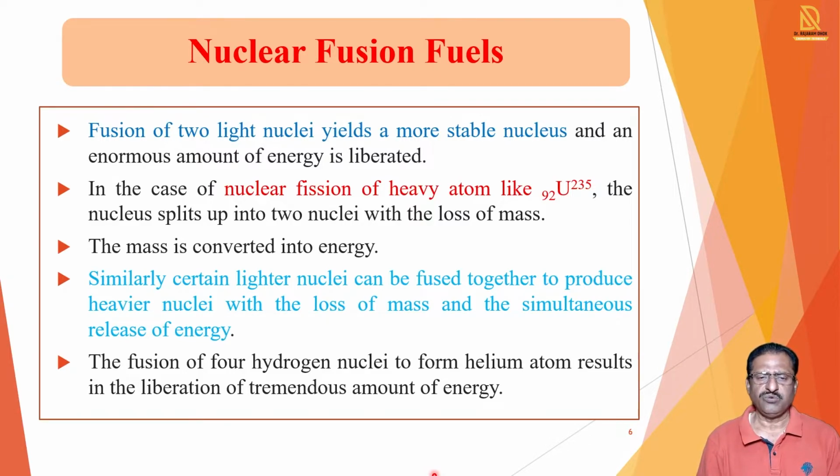In the case of nuclear fission of heavy atoms like uranium 235, the nucleus splits into two nuclei, and a large amount of energy is produced. Mass is converted into energy, and by using the equation E = mc², the amount of energy produced is calculated.